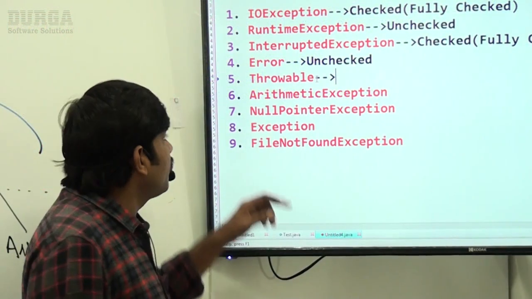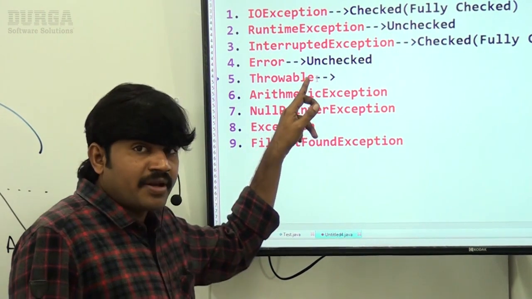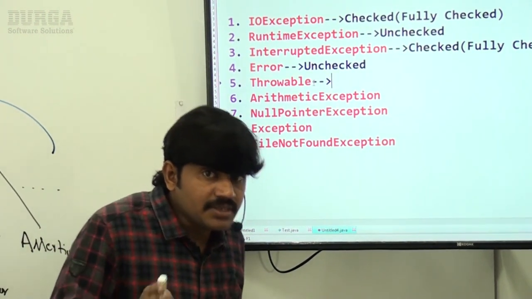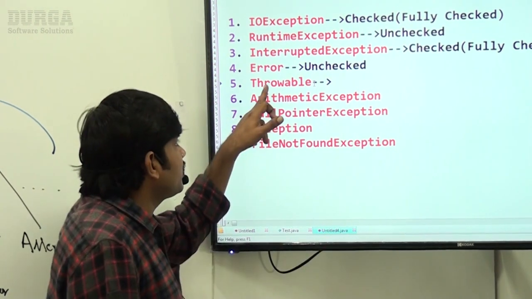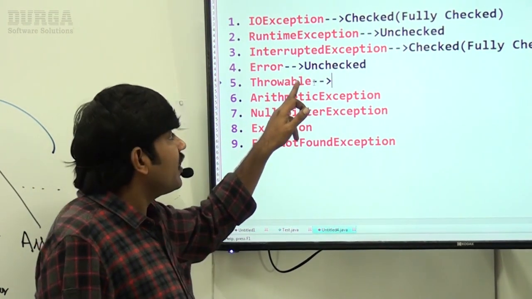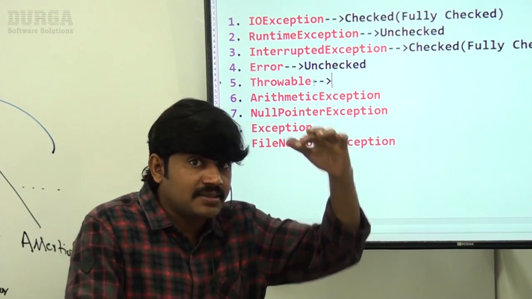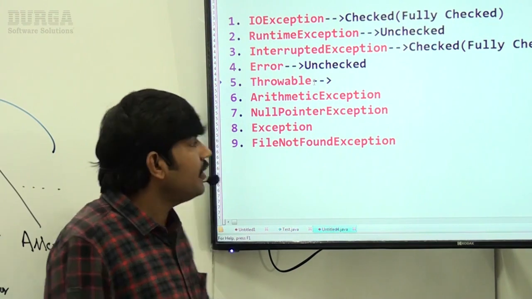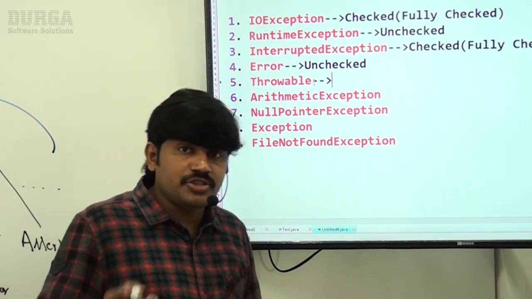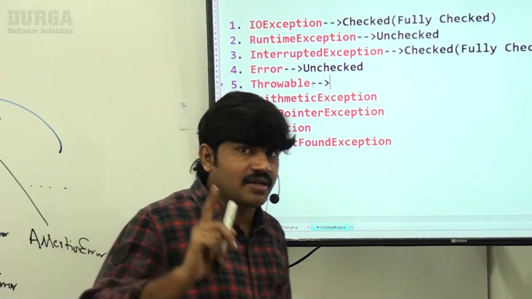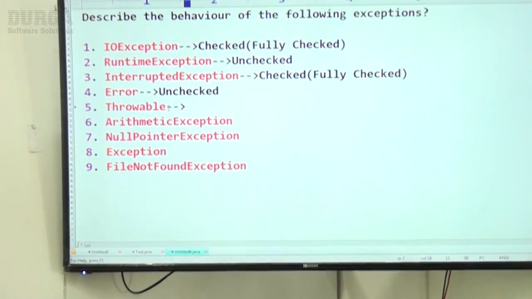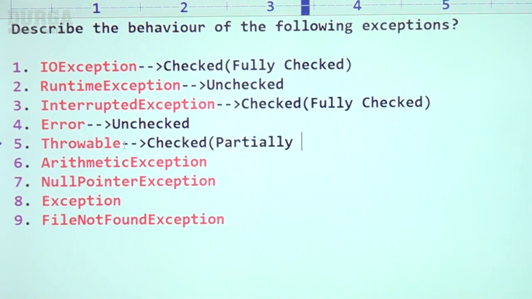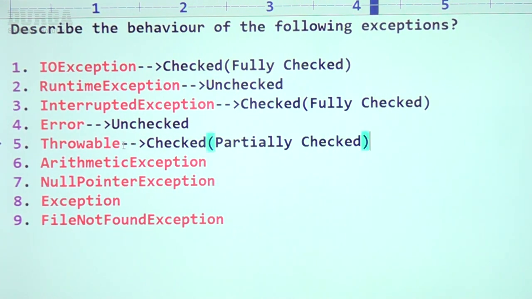Sir, what about Throwable? Have you remembered, right? Throwable is not a child class of RuntimeException, is not a child class of Error. That's why obviously this one is a checked exception, sir. But for Throwable, some child classes are unchecked, like RuntimeException and Error. That's why Throwable is checked but partially checked. Observe that carefully, sir. It is partially checked, not fully checked, right?